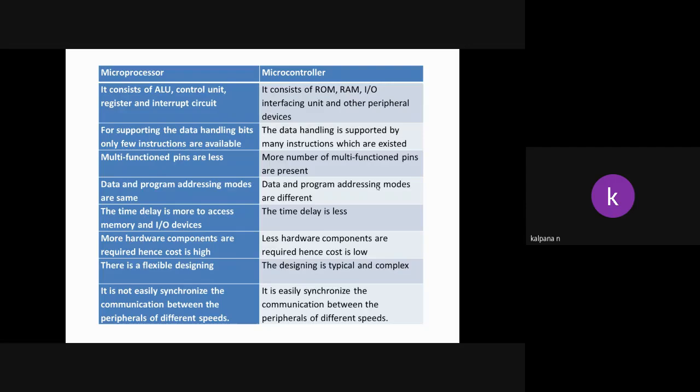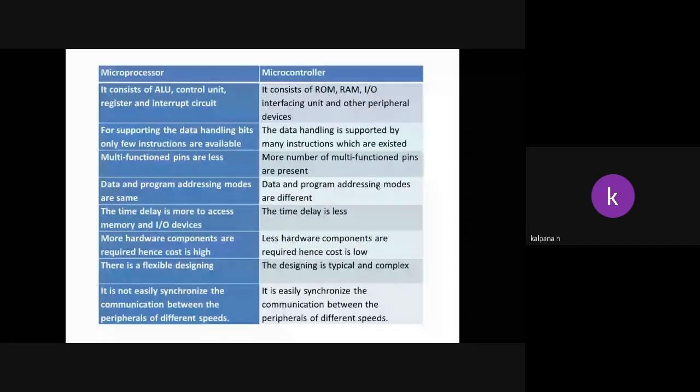And next, there is flexible designing. Designing is typical and complex. Flexible designing means what? Processor means only one CPU, along with the clock generator and some temporary registers, integrated on a single IC. Means only three devices we are designing.